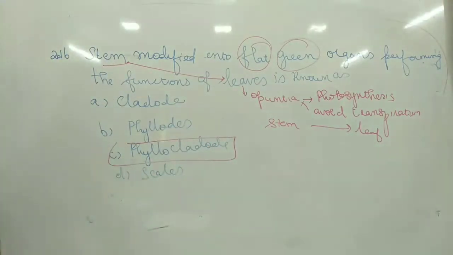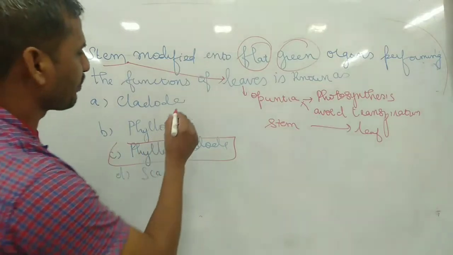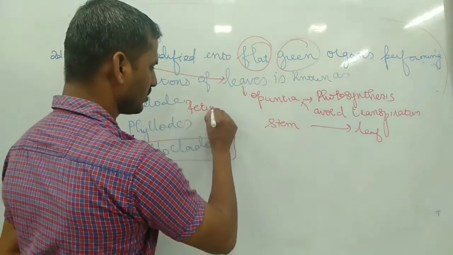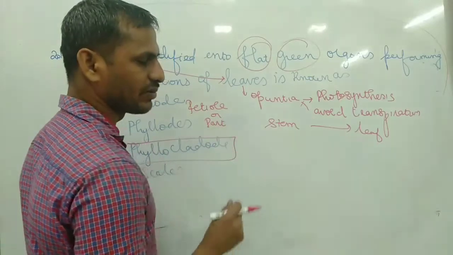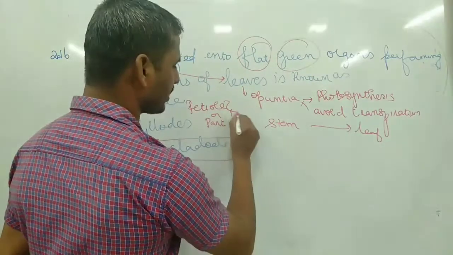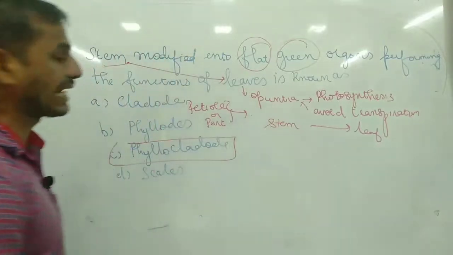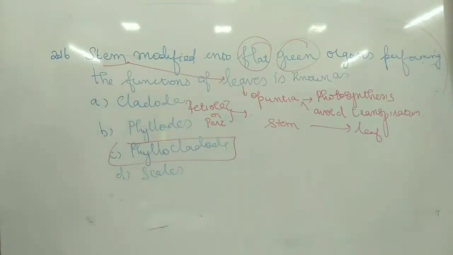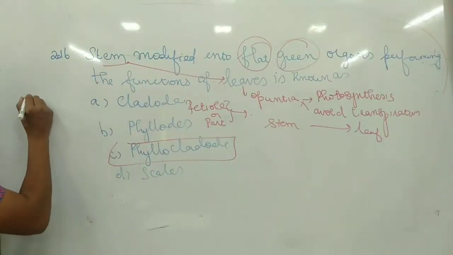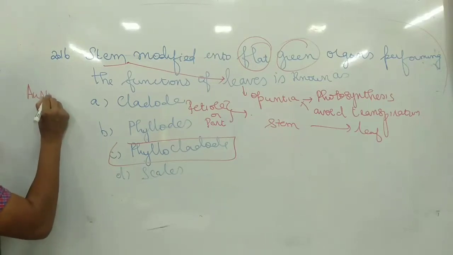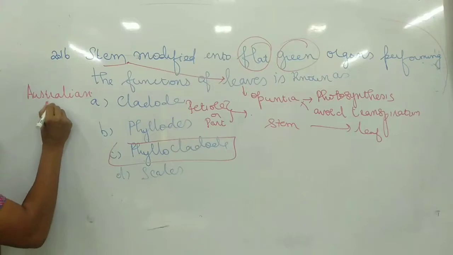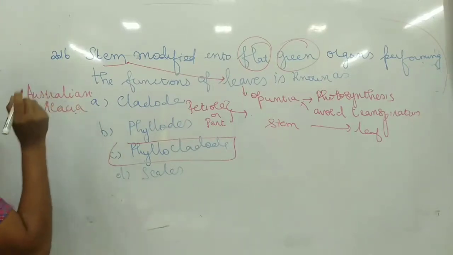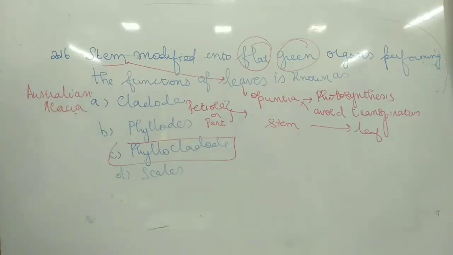What do you mean by cladode? Cladode is one part of the stem that is converted into leaf. What is the difference between these? Cladode is very common in Australian acacia.